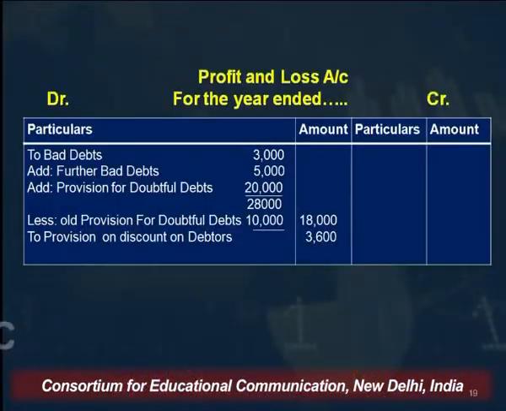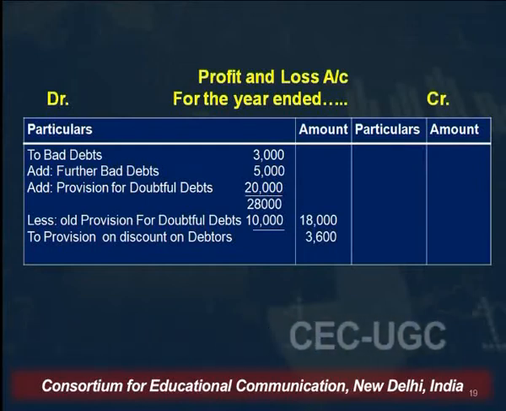The bad debts which are appearing in the trial balance are shown on the debit side. Add further bad debts. This is the fixed format which you need to adopt every time whenever you are dealing with bad debts, further bad debts, new provision and old provision. The format remains the same. So the bad debts which are given inside the trial balance are 3,000, further bad debts 5,000, provision for doubtful debts. This is the new provision which we have created.